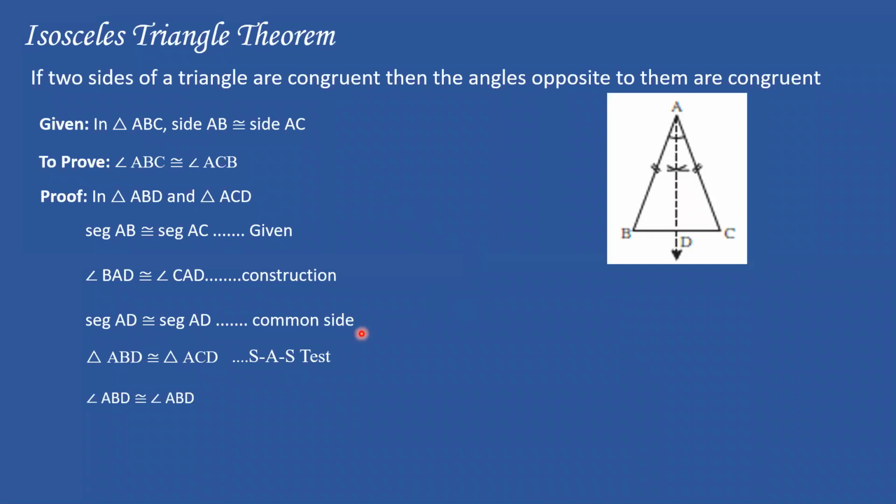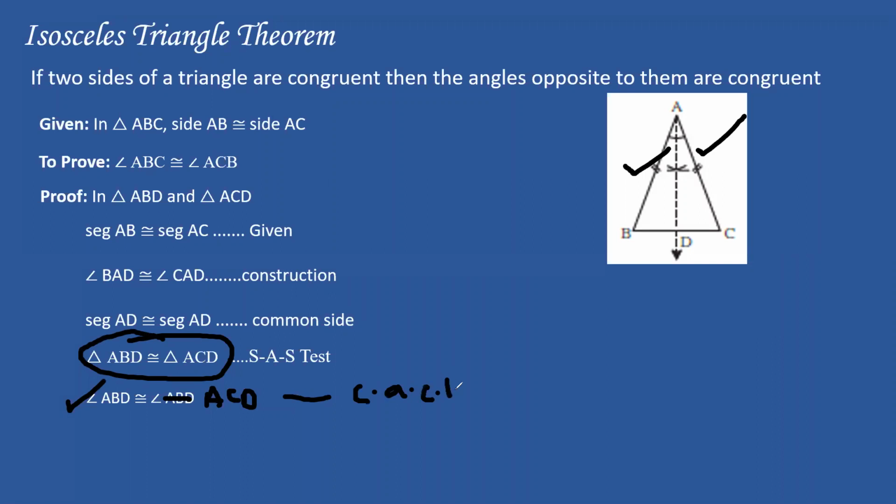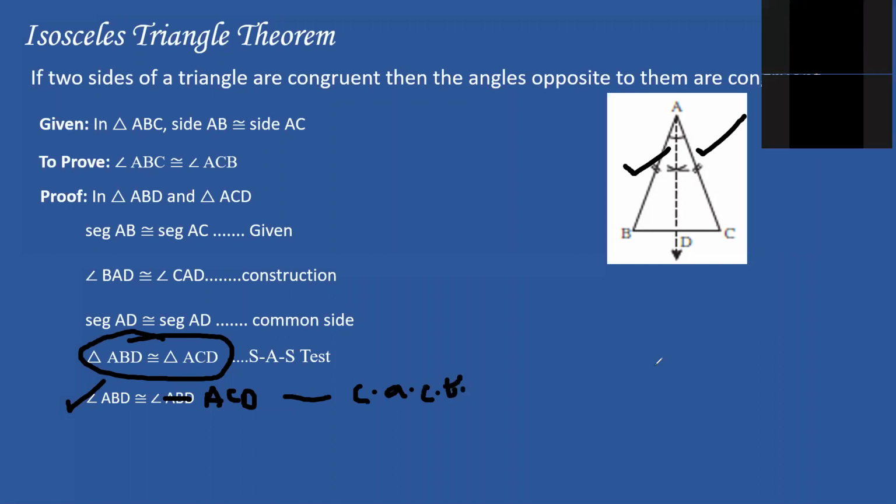Once I've used SAS test, I can say that angle ABD is congruent to angle ACD. And why is it so? Why can I say I have proved that these two triangles are congruent? I have proved that they are congruent. So the next step I'm going to write is angle ABD is congruent to angle... sorry, this should be ACD, not ABD. Triangle ACD. And why is it so? Can anyone tell me? I've already proven. I taught you something known as CACT. Does anybody remember what CACT stands for?